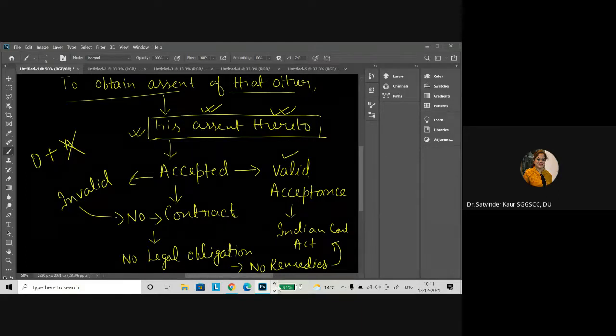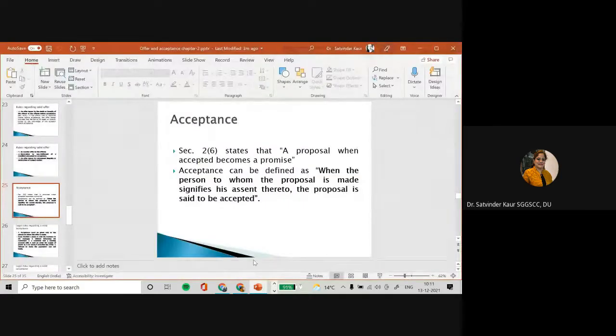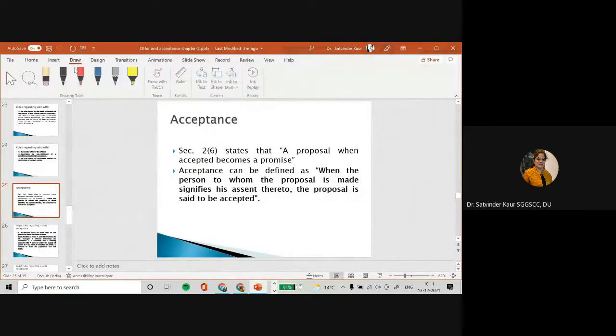So now let's see the definition of acceptance and the further. Section 2(6) says that a proposal when accepted becomes a promise. And when we talk about the proposal, we have already discussed the definition of offer as per the Indian Contract Act, and that says that when a person shows his willingness to do or not to do something, to obtain assent of that other, it is said a proposal is being made.